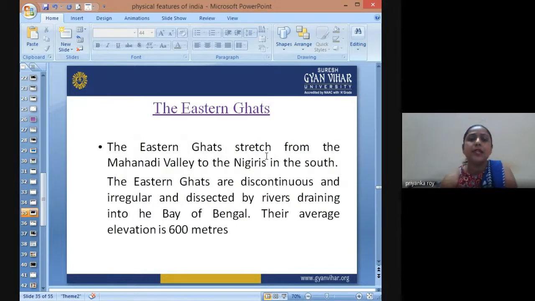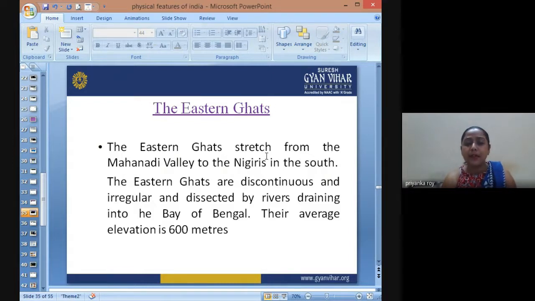Then we have the Eastern Ghats. The Eastern Ghats stretch from the Mahanadi Valley to Nilgiris in the south of the country. The Eastern Ghats are discontinuous and irregular, disconnected by rivers draining through the Bay of Bengal, and the average elevation of these ranges is 600 meters.